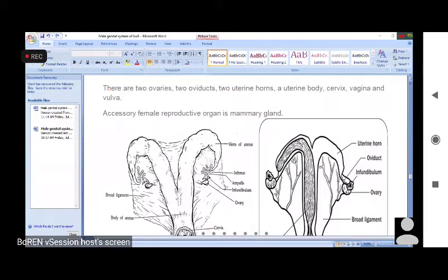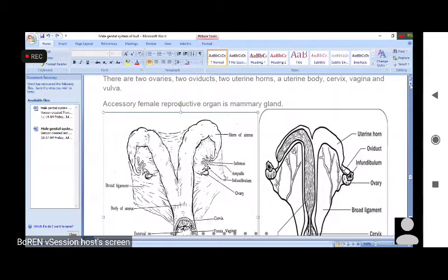In this semester we will discuss only cattle and horse, but other species will be covered in the next semester. Okay, so in the morning we discussed the organs of the male genital system. Now we will show you the organs of the female genital system.